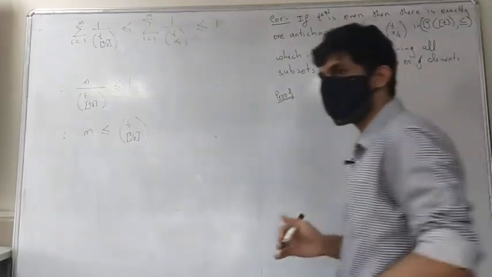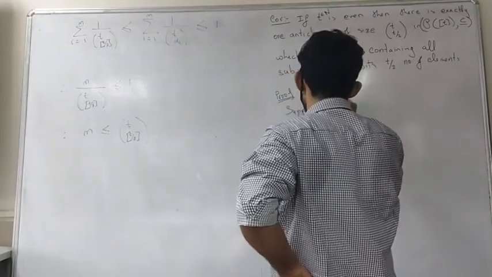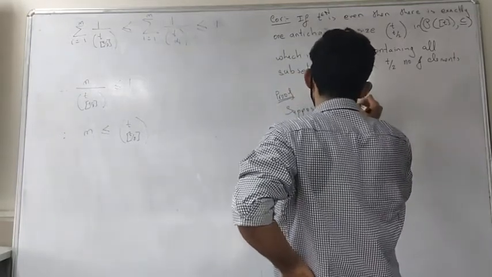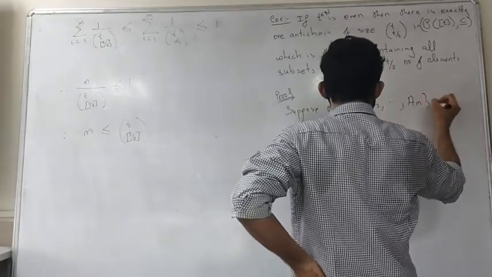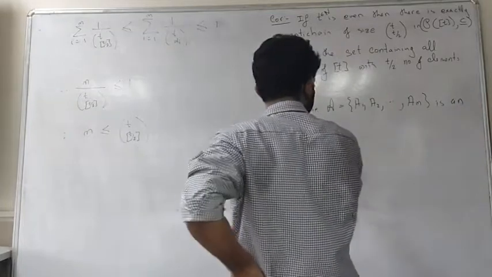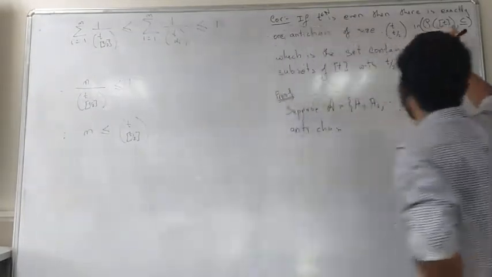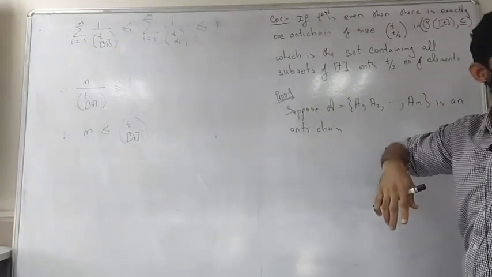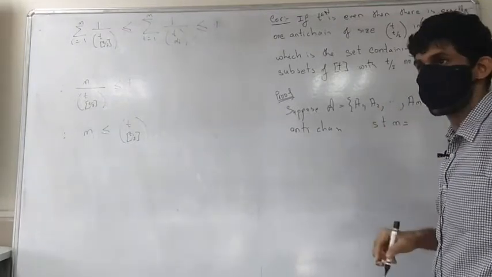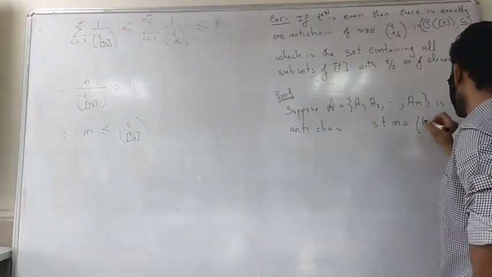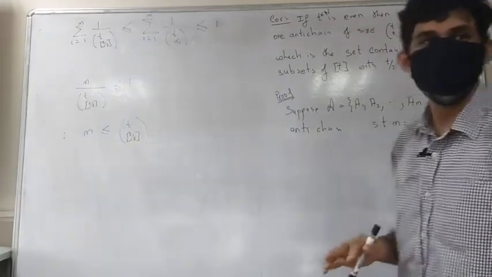So how do we prove this? Suppose script A is an antichain in the power set of T with containment, such that the number of elements in the antichain is exactly T choose T/2.